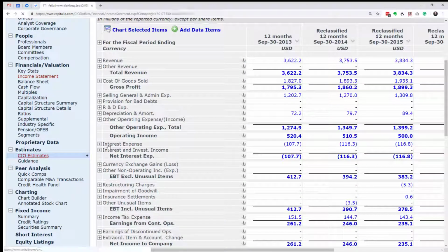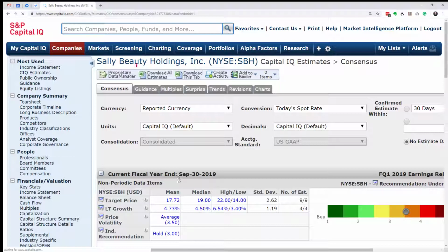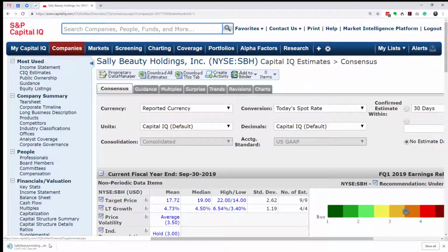I want to show you one more thing. This can be a little challenging to do within a web browser. So you can click on this Excel icon, download all estimates, and it will open an Excel sheet. There we go. It's 4.3 megabytes, so it's a little big.